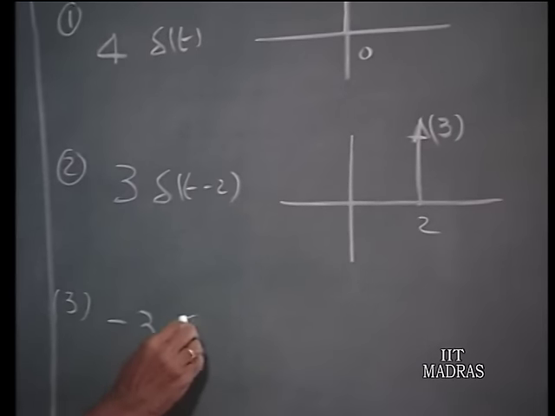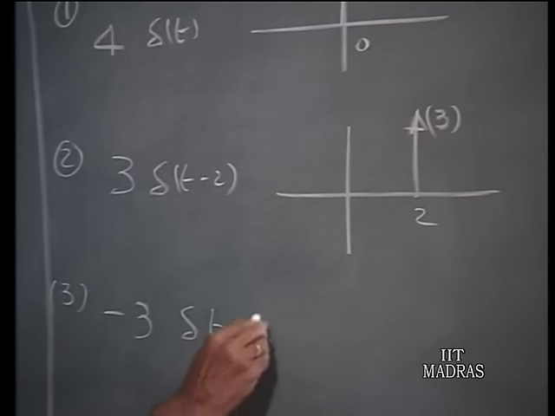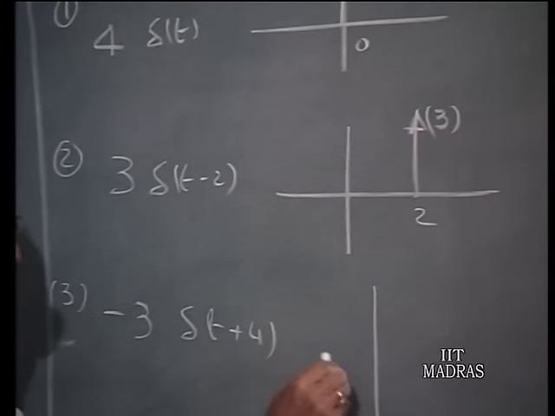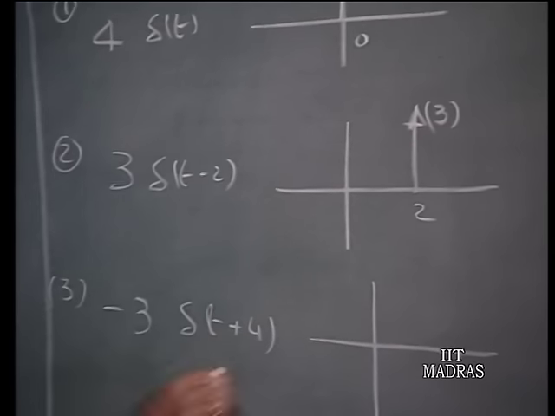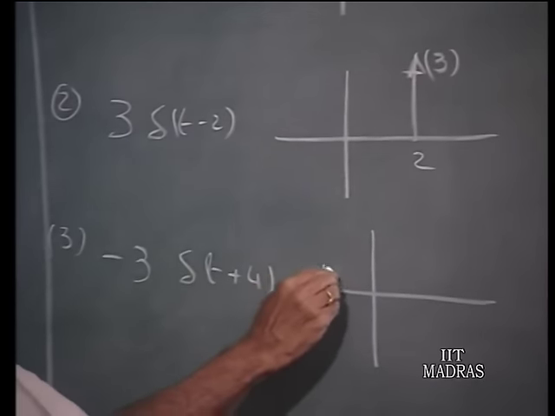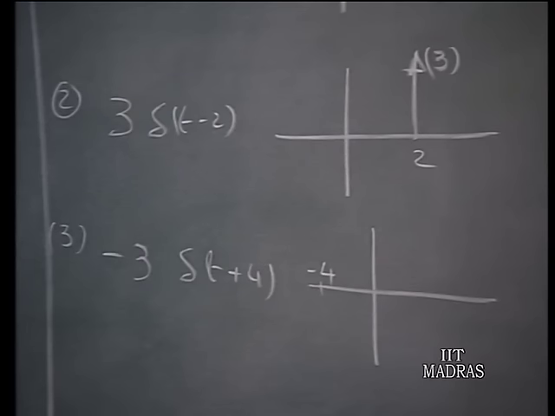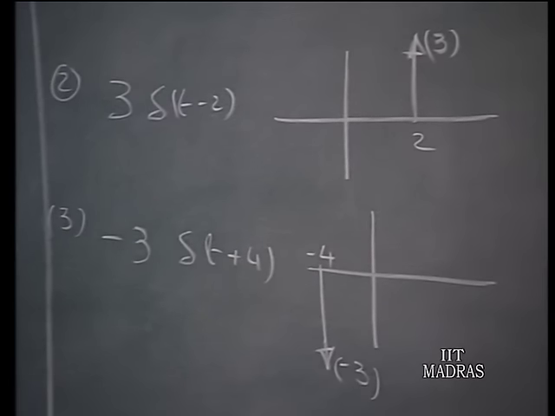Suppose you have minus 3 delta t plus 4. It means that at t equals minus 4, that is the position where delta is fixed, and its value equals minus 3. Therefore, it is a negative going impulse with a magnitude of minus 3. That is how it goes.